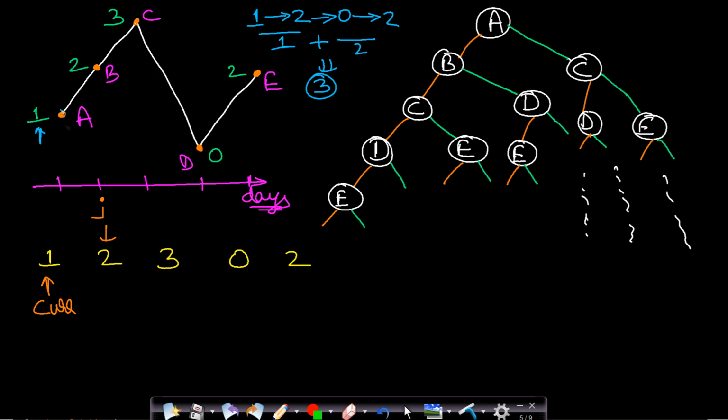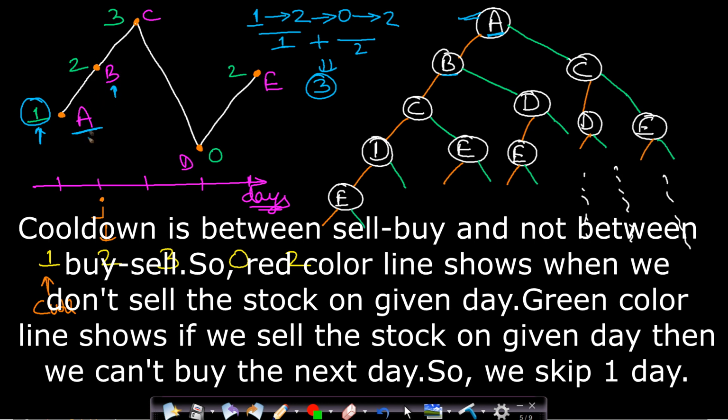Now if we solve this by using recursion, then each and every point is having two options. So we will be starting with this point A. Now this point A will form the root of the recursion tree. So this is the recursion tree diagram, as you can see. So at point A we will have two options. The red color is showing that we are not including the root node, that is the parent node. So if we do not include this A, that means we are not buying the stock. Then we will go to this point B, because we do not need to skip the cooldown period since we did not buy any stock on this day A. So we are at this point B.